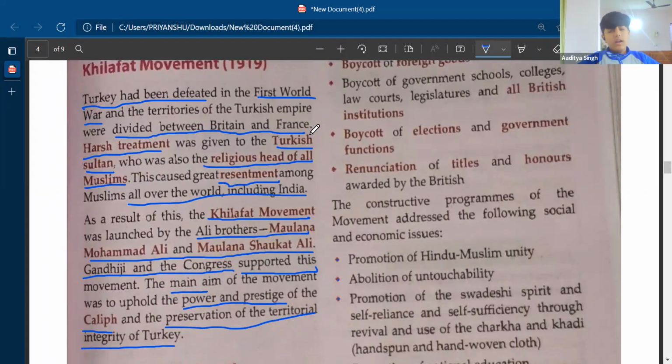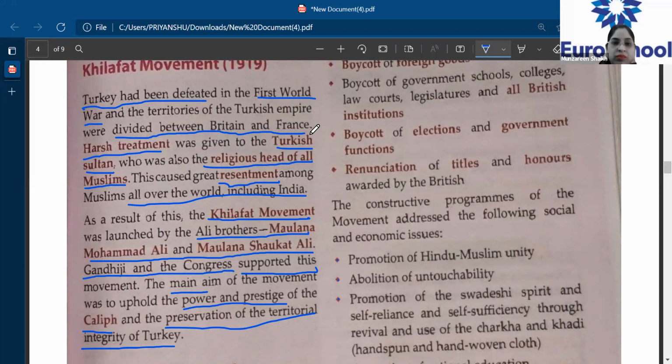Ma'am, the Khilafat movement was started in 1919. Turkey had been defeated in the First World War, and the land that Turkey owned was to be divided between France and Britain. The Turkish Empire had a ruler who was treated harshly by France and Britain. The Turkish Sultan was treated harshly.